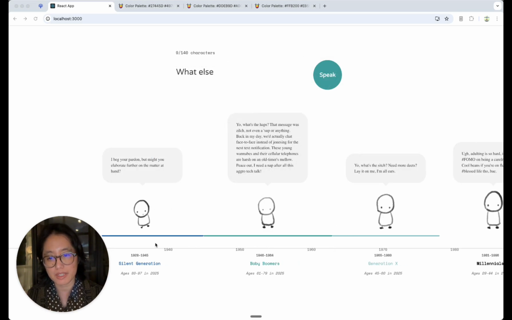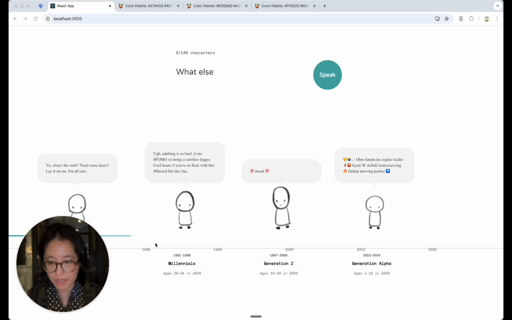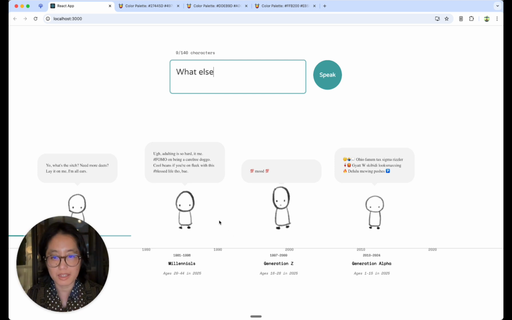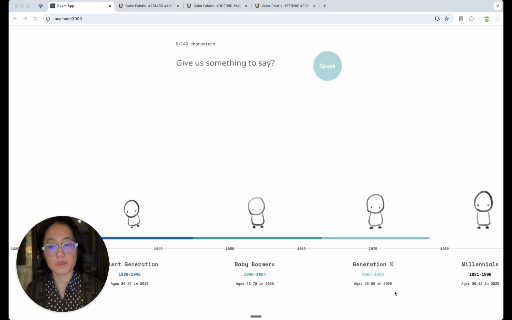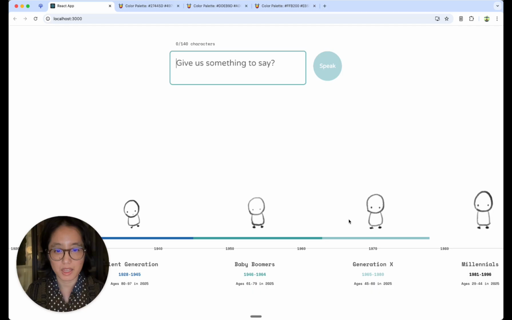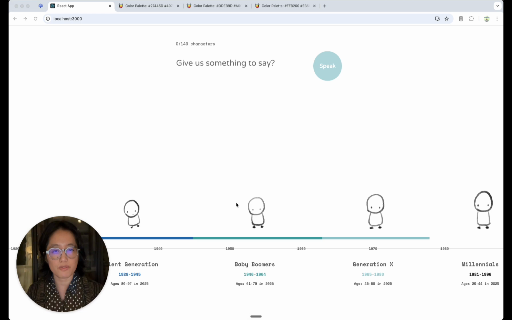I fixed the timeline down here, so we're really mathing here. Every year is 25 pixels, and I got my typography on point, and I just gotta adjust this little thing down here. I was also sad to see that these guys don't jump anymore. Make it so when I hover over each of these characters, they jump. Huh. There we go.